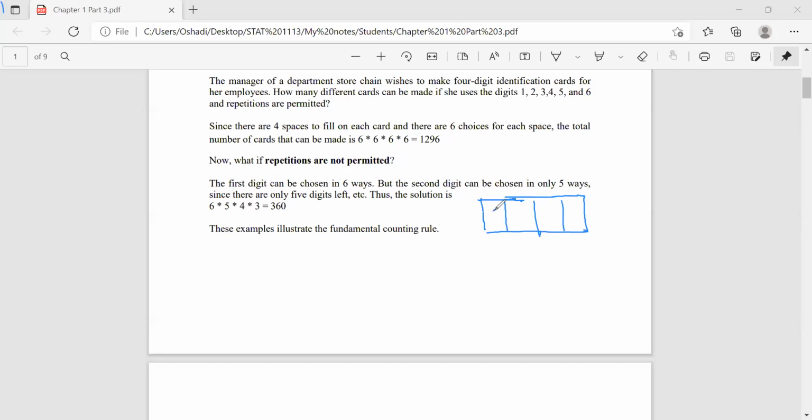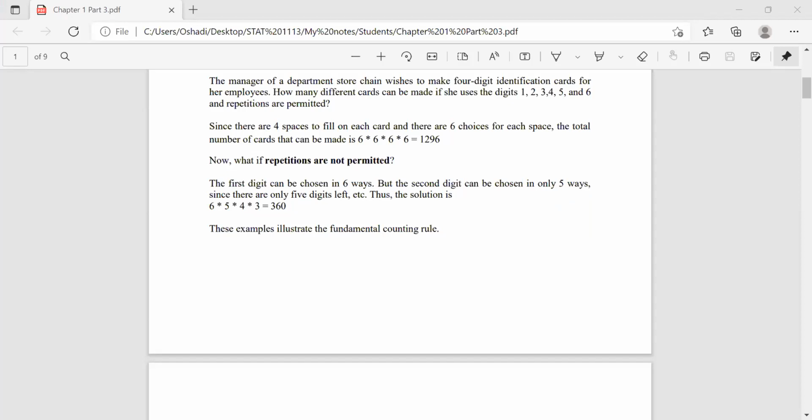There are 6 possibilities to choose the first number, but repetitions are not permitted. Therefore, when it comes to the second place, there are only 5 possibilities. For the third digit it's 4, and here it's 3. So altogether, there are 360 possibilities to choose 4 digits for the identification card, right?